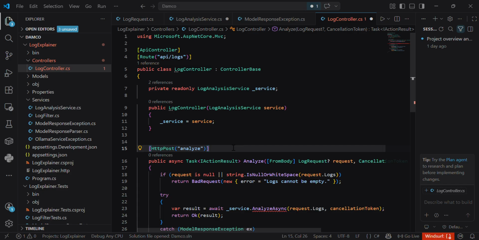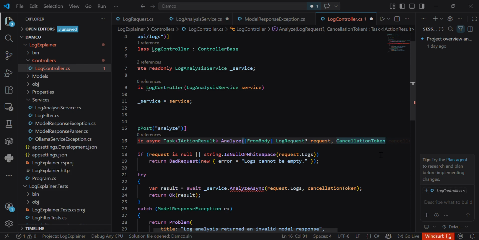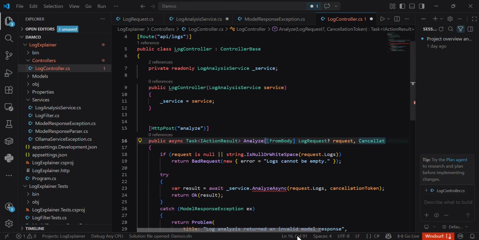This controller accepts a log request. So this is the log request object, which contains one property called logs, and we are also passing the cancellation token. Before doing anything else, the controller checks if the request is null or if the logs are empty. These things are checked by the controller.